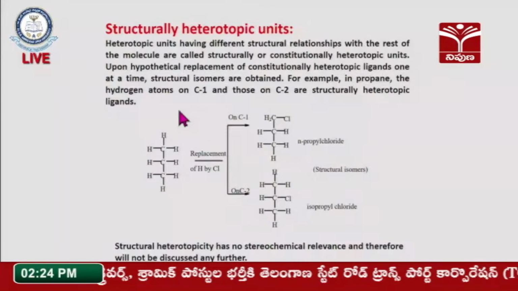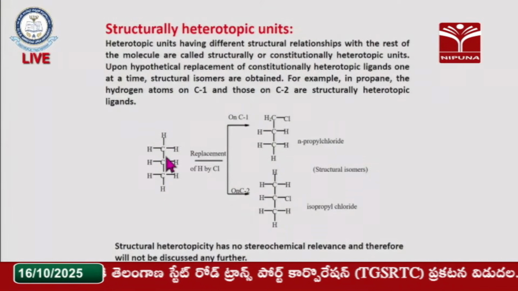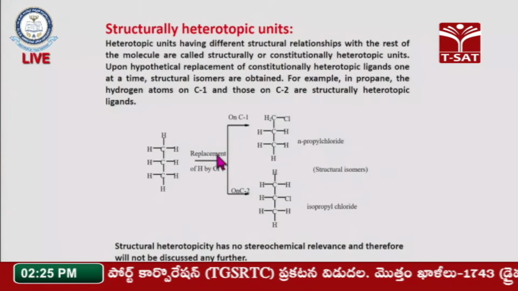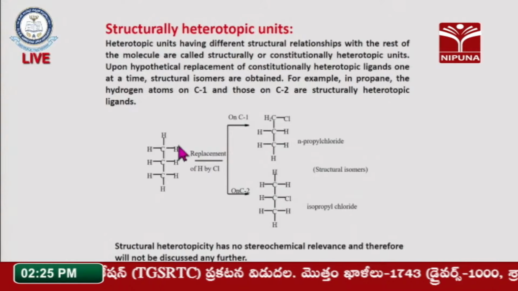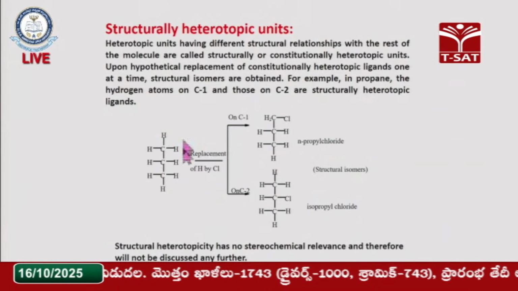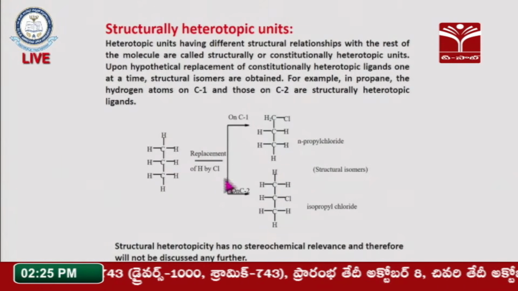So for these heterotopic ligands, we will take the propane compound. We are taking n-propane, which has 6 hydrogens attached on the central carbons. Now we apply the substitution criteria to this n-propane, where we substitute one of the hydrogens from the C1 carbon with chlorine.